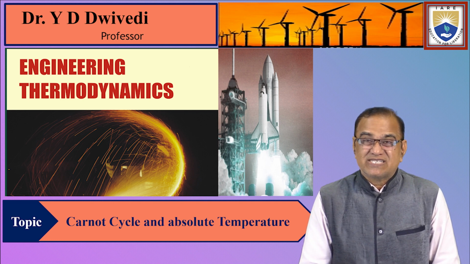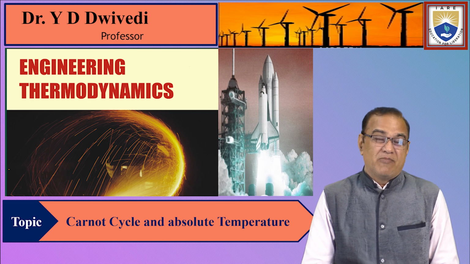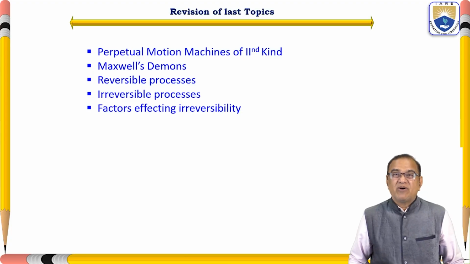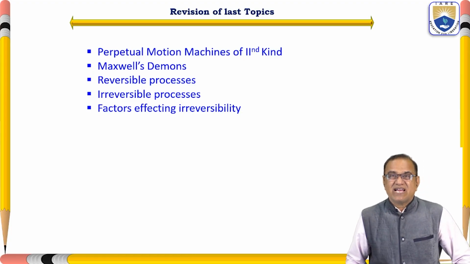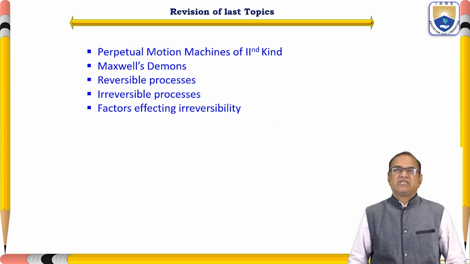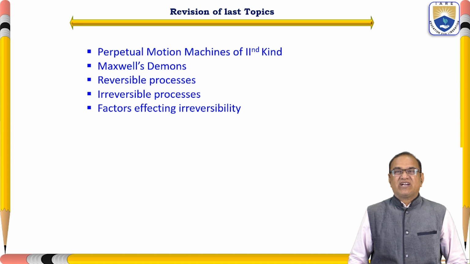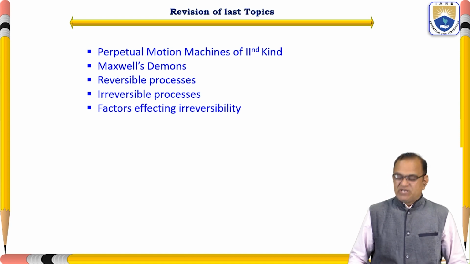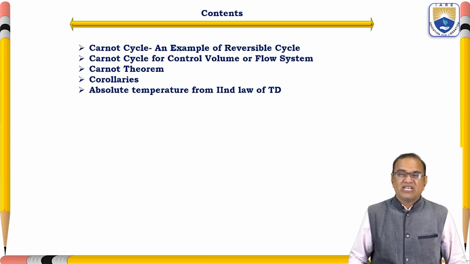We have also discussed the Maxwell demons. We have also studied the perpetual motion machine of the second kind, reversible processes, irreversible processes, and factors affecting irreversibility. These topics I have covered in my last lecture.